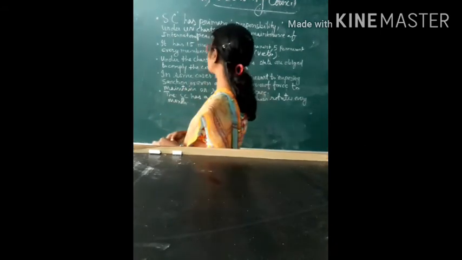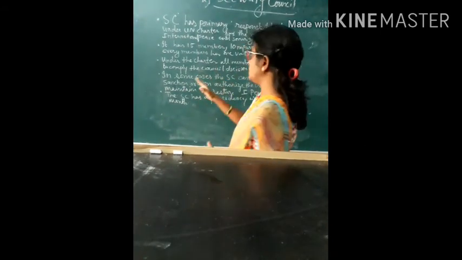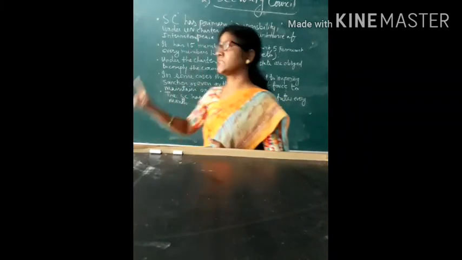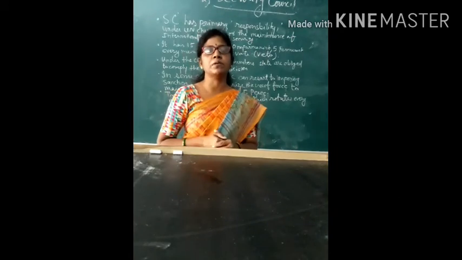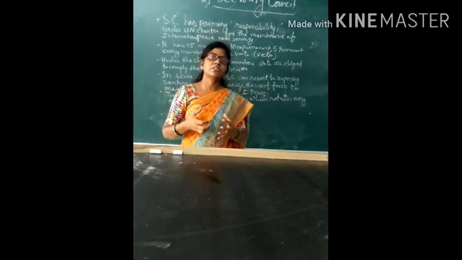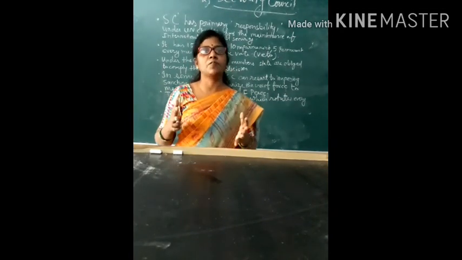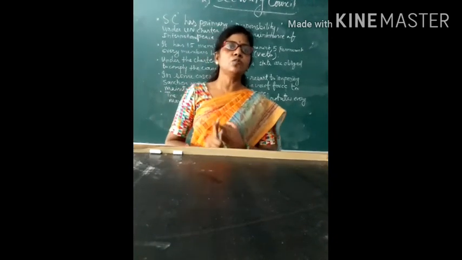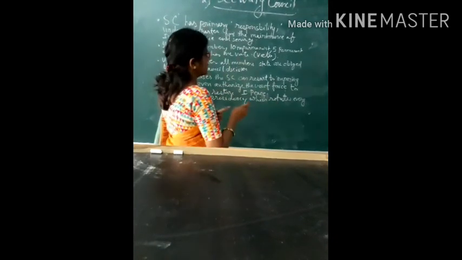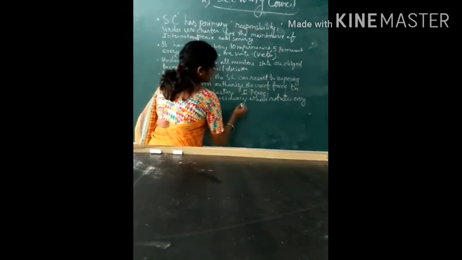Then each member of the Security Council has one vote. Here, the 5 permanent members are elected, and till now they are working as permanent members. Who are these 5 permanent members? They are